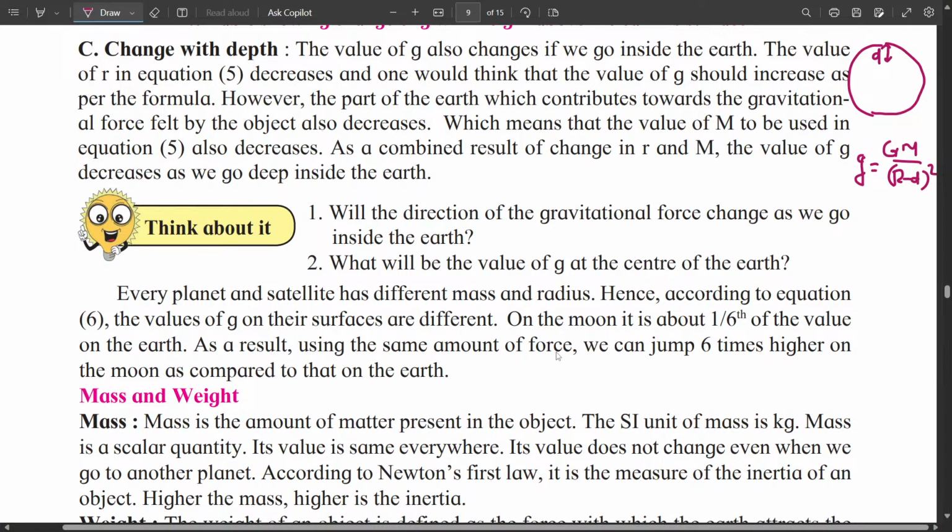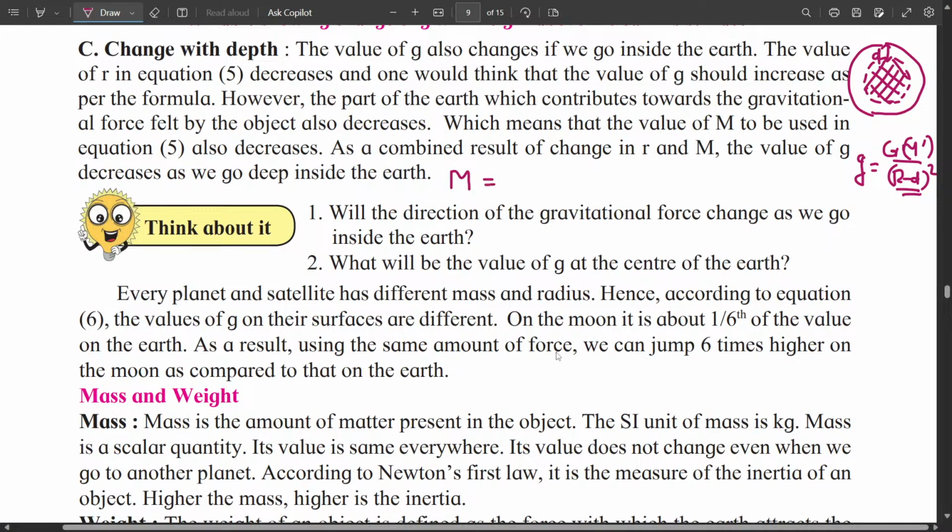But we must not forget that for that, value of M will also change. The value of M which is contributing in this gravitational force, only this part of the earth will contribute in that value of gravitational force. This part, the outer part, will not contribute. So not only that this will change, but also this M will also change.